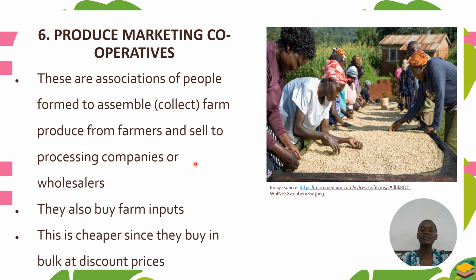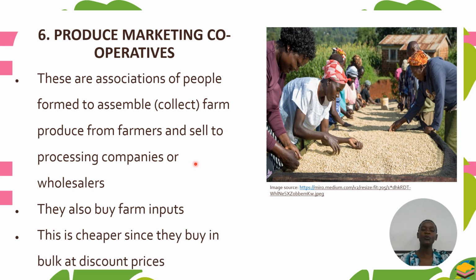Most of the times these processing companies will buy the products in a large quantity. They will not buy commodities which are few. So they will buy commodities in a large quantity from the farmers. Usually a single farmer might not be able to produce enough to sell to these processing companies or wholesalers. So usually these farmers form cooperatives, more especially marketing cooperatives.